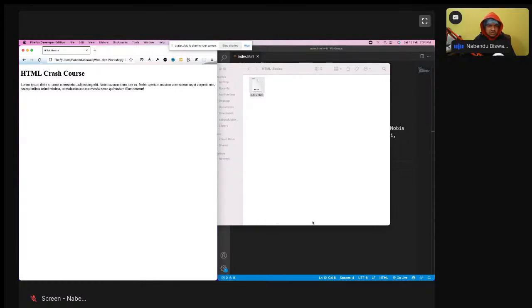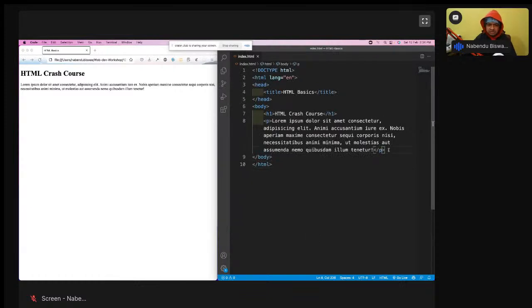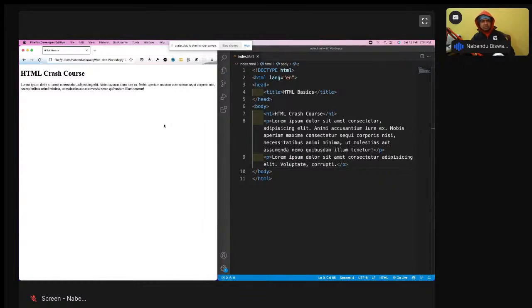So what if I create another p tag and write lorem 10. I am typing only lorem 10. It will give me a small text. I'll save it, but it is not reflected here anymore. To see this thing, I have to do this refresh. I have to do this refresh every time. And this is not a developer way to do this refresh every time.